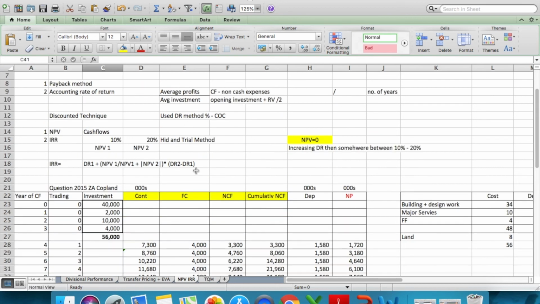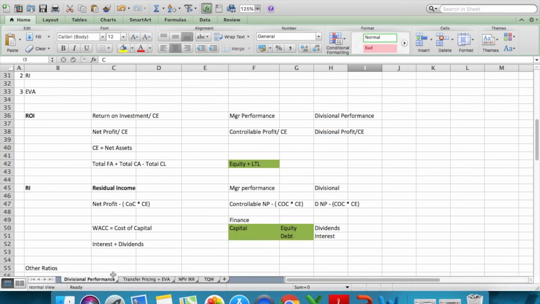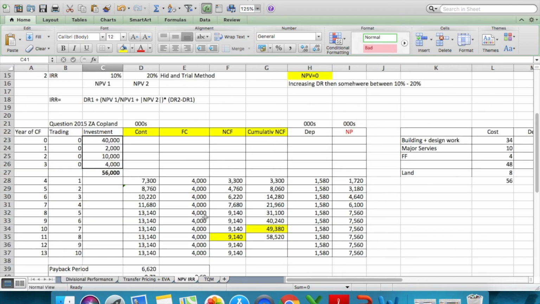I'm going to share the video recording, the whole table, and the Excel sheet with you. This is why I've made it. I've made a whole Excel sheet separately for every area, and this is the key area that we've been doing, divisional performance. As you can see in the different tabs I've made here, the areas that we've done so far are the key areas that I think will be tested in the exam.